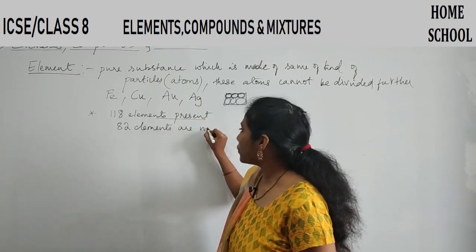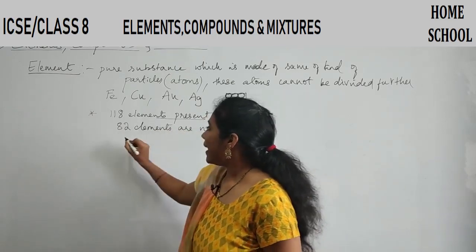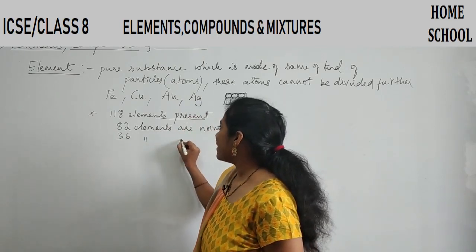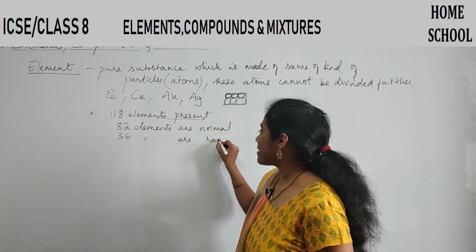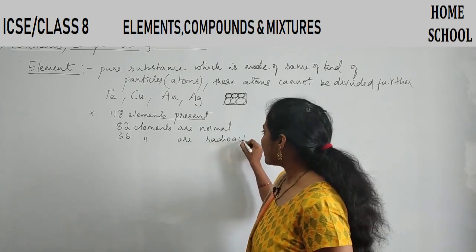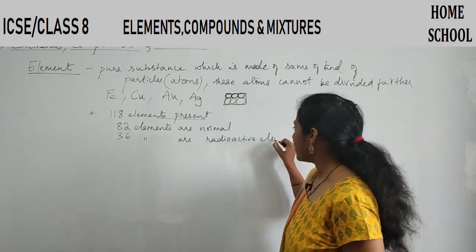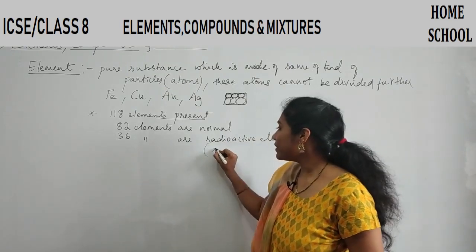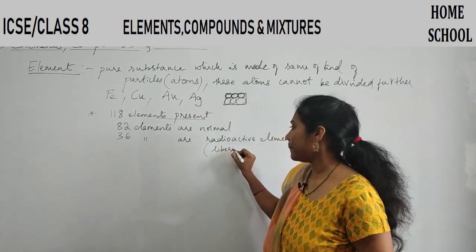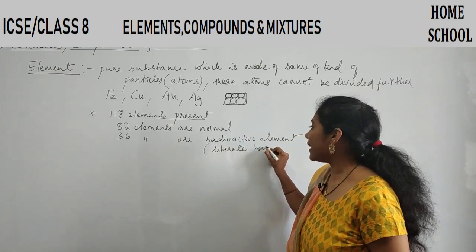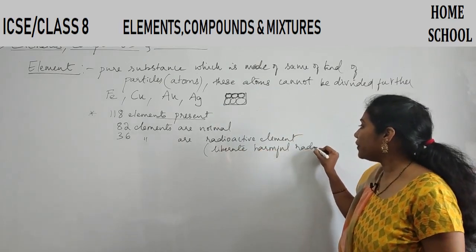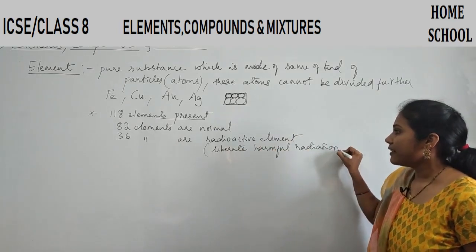They are called normal elements, and 36 elements are radioactive elements. Radioactive elements. Okay. So what do you mean by radioactive elements? They liberate harmful radiations in nature.